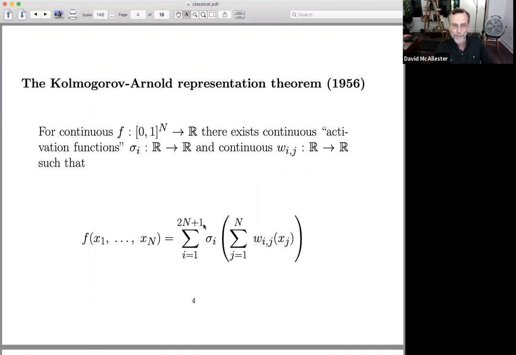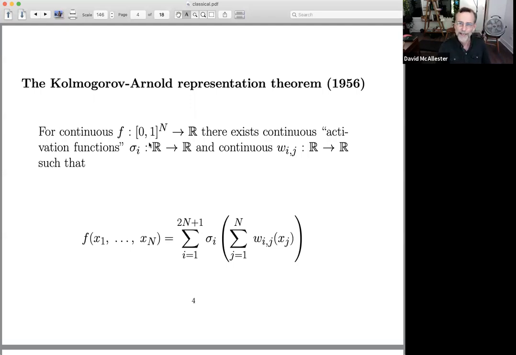And then I have 2n plus 1 copies of this whole thing, with different functions at each copy. And if I add together 2n plus 1 of those functions, I can exactly reproduce the function of n arguments. So this is looking like a 2-layer network can simulate any function of n arguments.